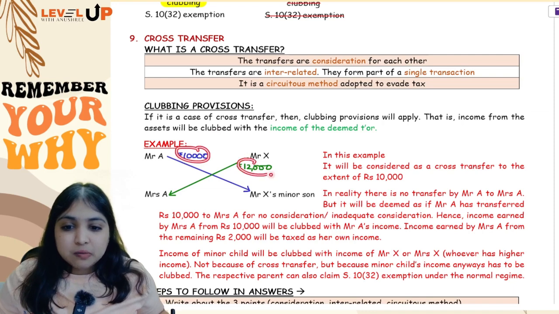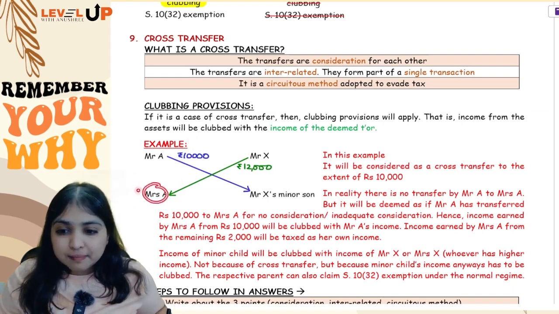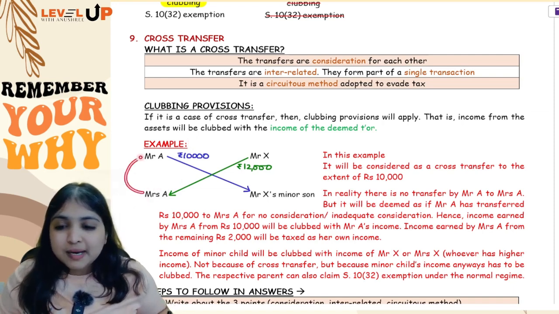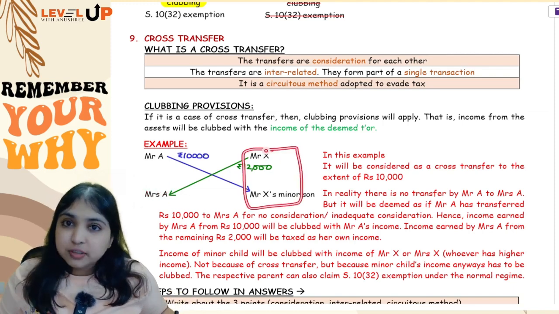Now see, you have to be a little careful in cross transfers. Sometimes the amounts are different, like here 10,000 and 12,000, two different amounts. So when there are two different amounts, you will consider the transaction as a cross transfer only to the extent of the lesser amount. So you will treat it as a cross transfer only to the extent of 10,000. So from this 10,000, whatever income Mrs. A is getting, that alone will be clubbed with Mr. A's income. From the balance 2,000, whatever income Mrs. A gets, that will not be clubbed. That will be taxed as Mrs. A's own income.